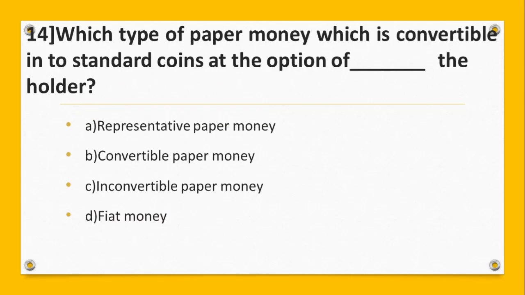Question number 14. Which type of paper money is convertible into standard coins at the option of the holder? Option A, representative paper money. B, convertible paper money. C, inconvertible paper money. D, fiat money. And the answer is B, convertible paper money.